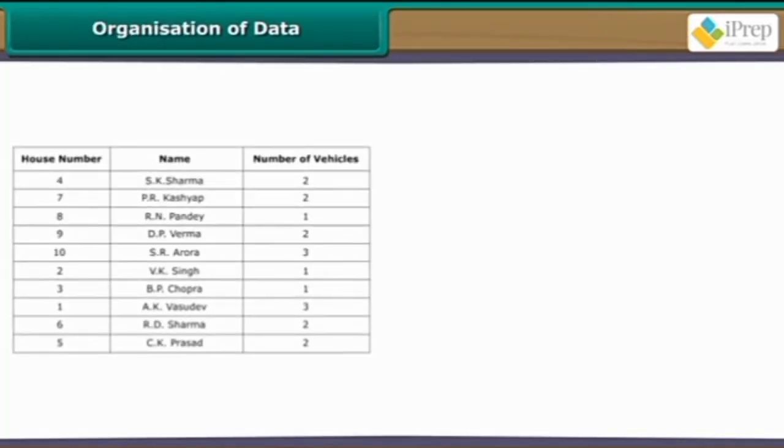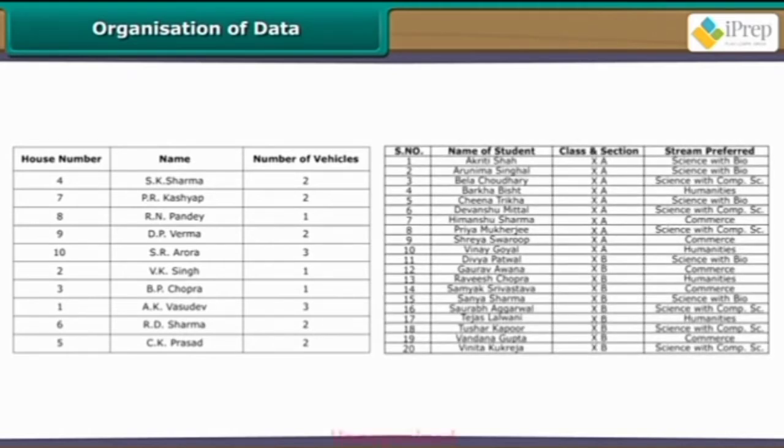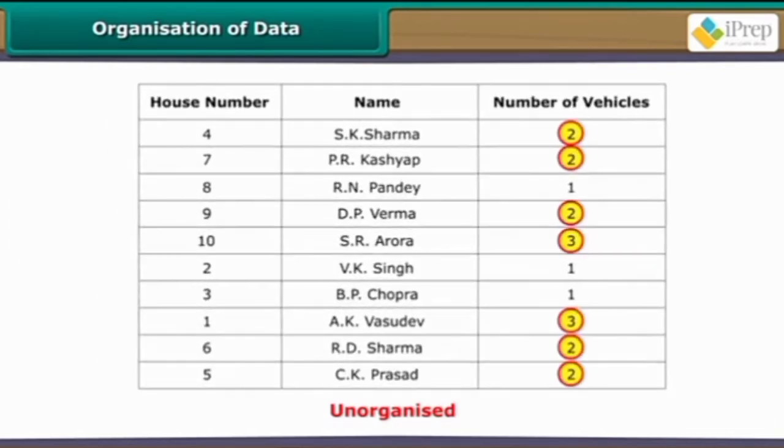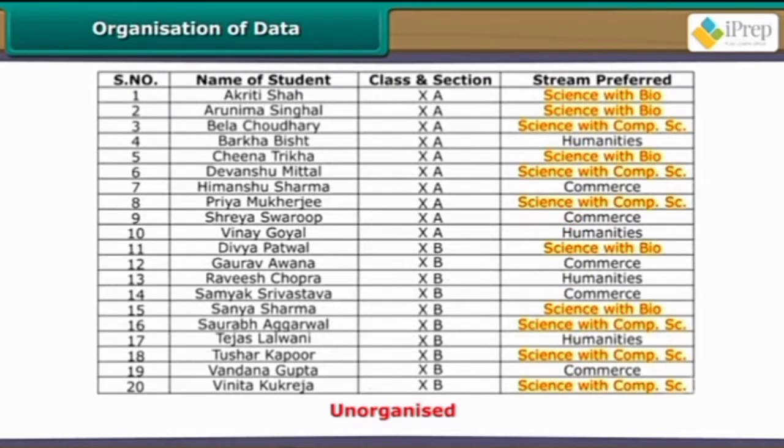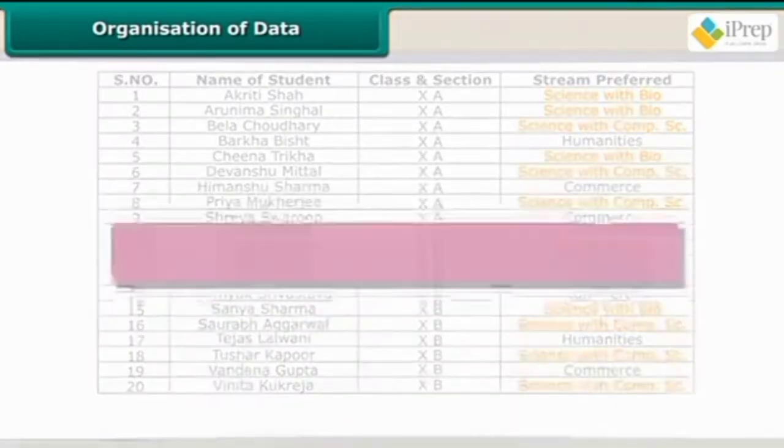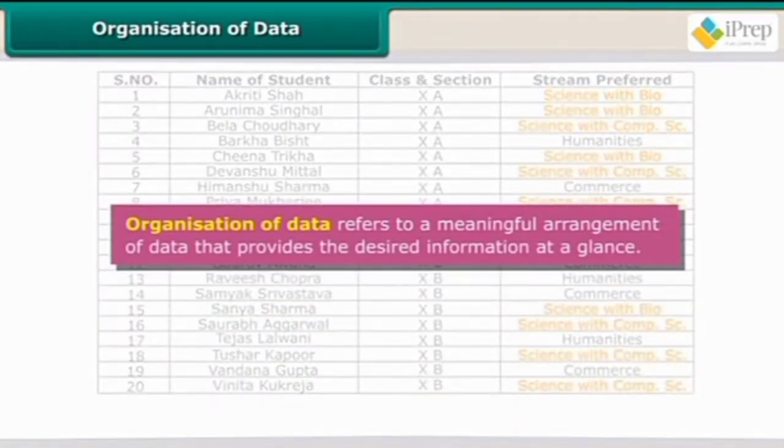The data collected by the RWA of the residents and the data provided by Sheetal to the academic in charge are unorganized. Why? The former does not tell the RWA at one glance the number of residents who own more than one vehicle. Similarly, the latter does not tell the academic in charge at one glance the number of students who have opted for science. Organization of data refers to a meaningful arrangement of data that provides the desired information at a glance.